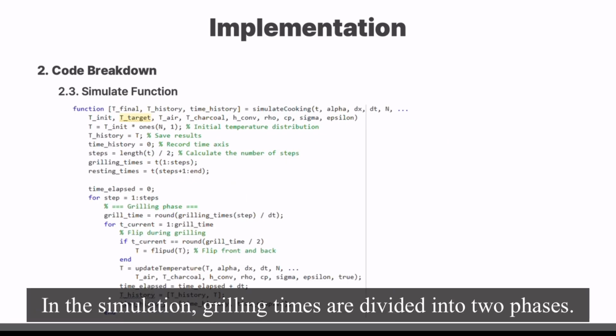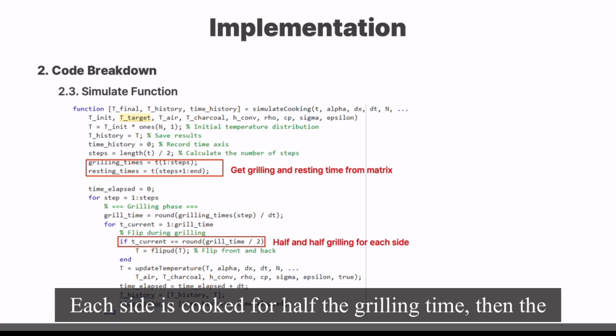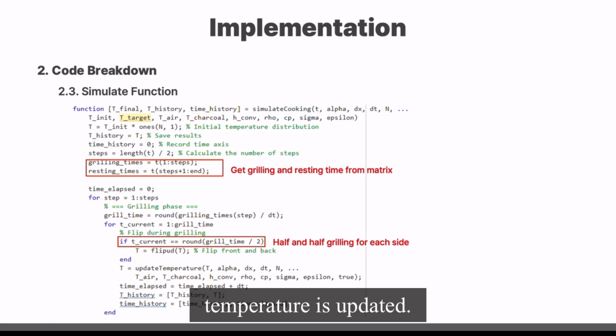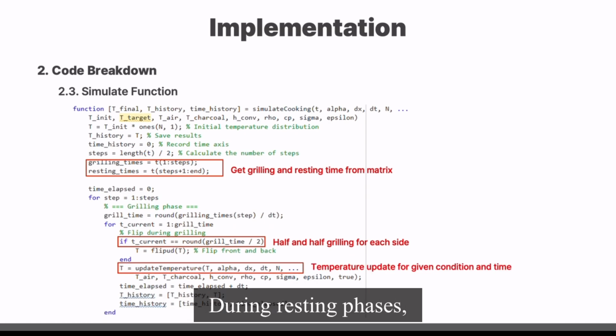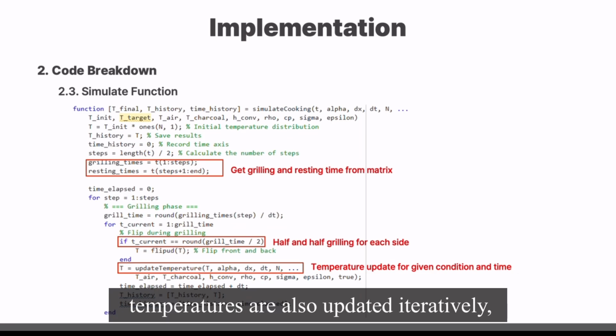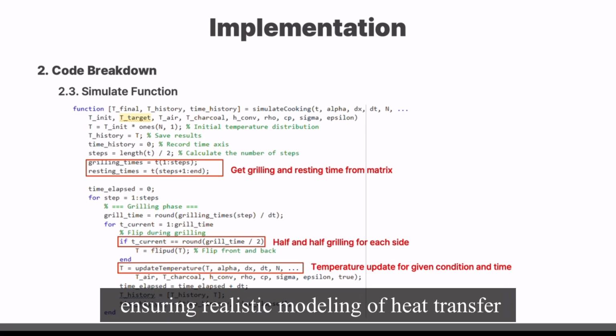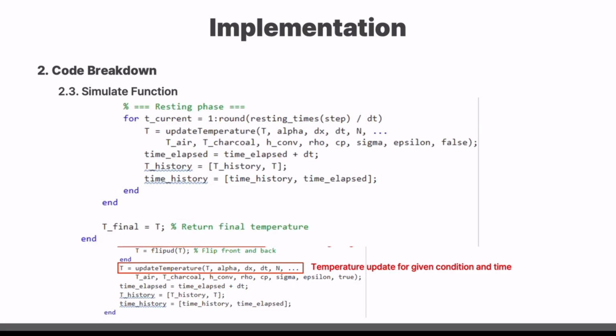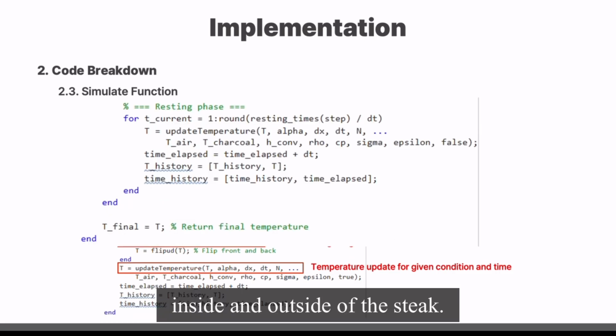In the simulation, grilling times are divided into two phases. Each side is cooked for half the grilling time, then the temperature is updated. During resting phases, temperatures are also updated iteratively, ensuring realistic modeling of heat transfer inside and outside of the steak.